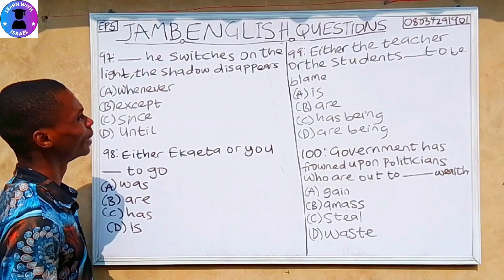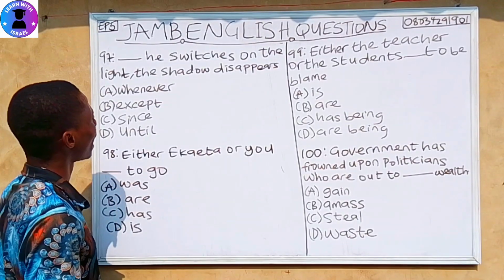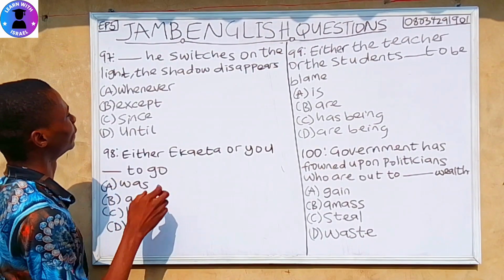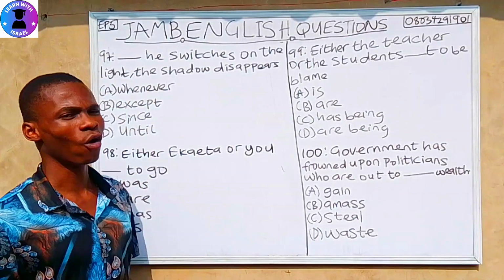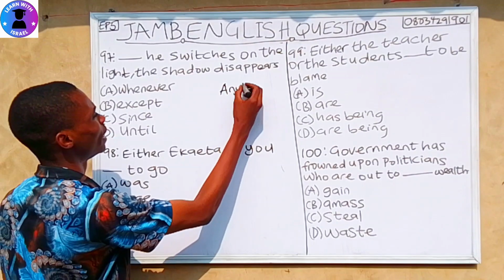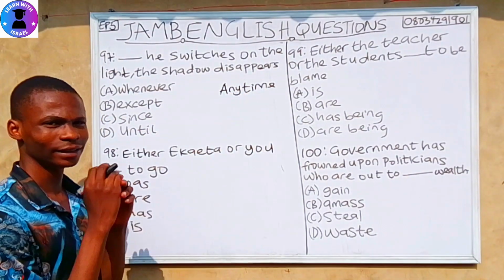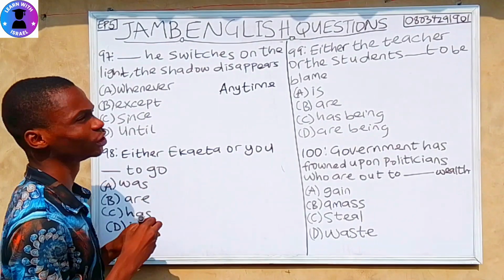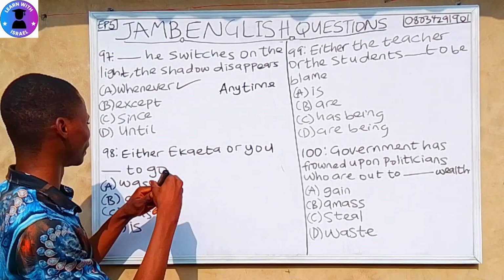Except he switches on the light, the shadow disappears. No. And whenever he switches on the light, the shadow disappears. A is correct. And the reason why we go for option A is because whenever also means anytime. So you can say anytime he switches on the light, the shadows disappear. Whenever he switches on the light, the shadows disappear. So option A is the correct answer.